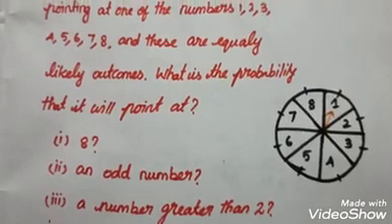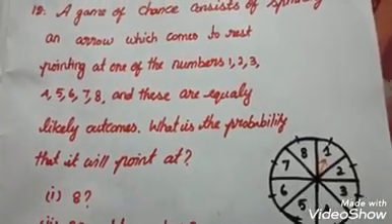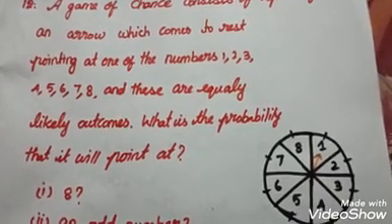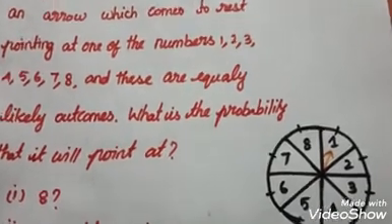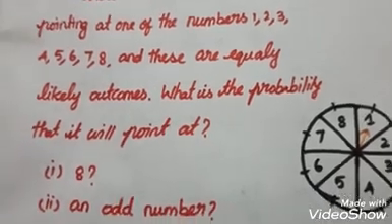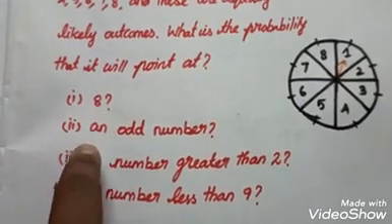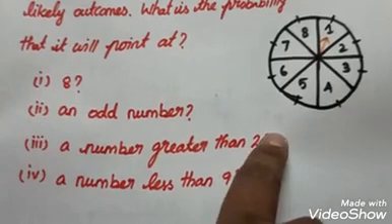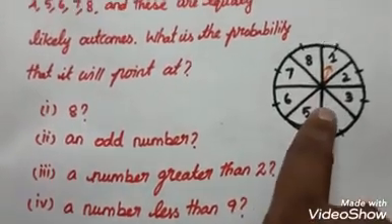Now we have to see question number 12. A game of chance consists of spinning an arrow which comes to rest pointing at one of the numbers 1, 2, 3, 4, 5, 6, 7, 8. And these are equally likely outcomes. What is the probability that it will point at 8, an odd number, a number greater than 2, a number less than 9? So this is the spinner.